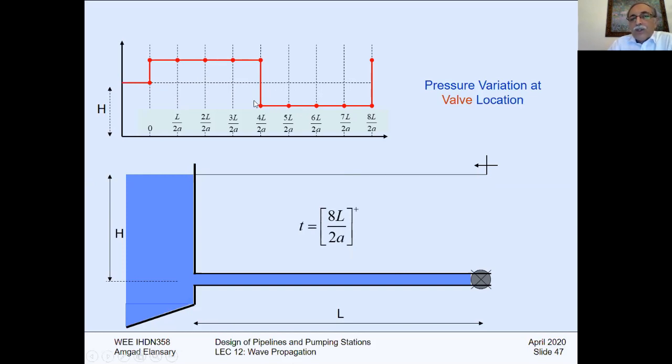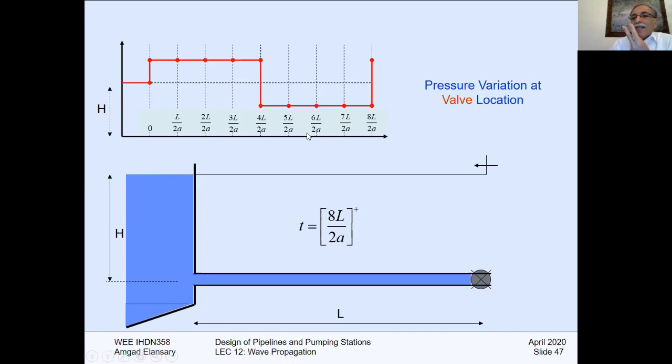Okay, so when you calculate the total pressure, somebody tell me what's the maximum pressure here. The maximum pressure I will calculate will be this one plus this one. So the maximum pressure experienced on this pipeline will be H plus delta H. What will be the minimum? The minimum pressure will be the static minus the delta H. It will be this one only.